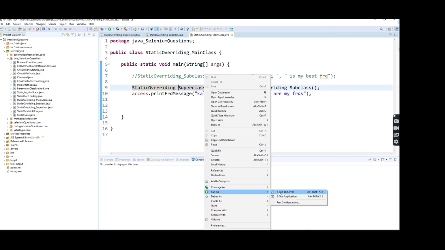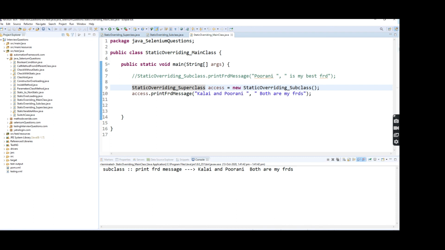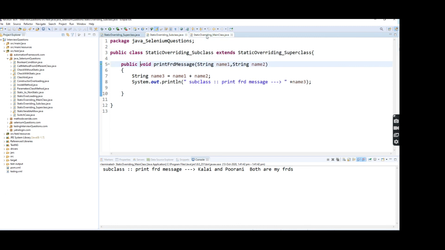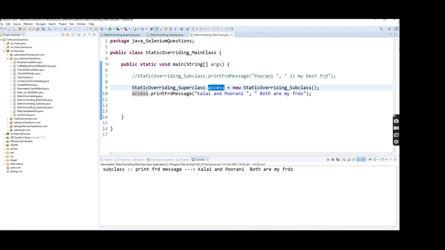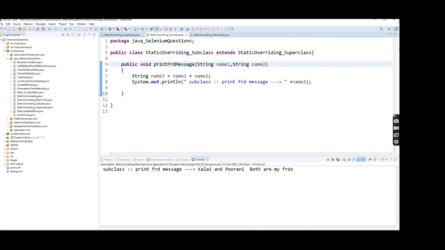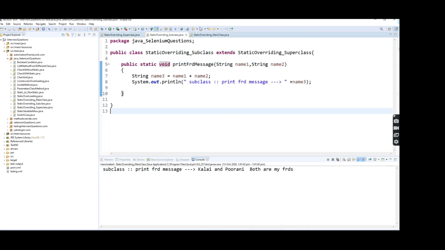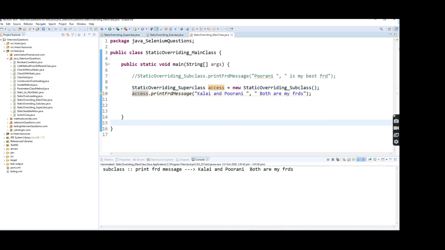Now I'm going to execute. See, the subclass method will be executed. The upcasting first looks into the subclass only, right? Because this reference variable is assigned to the subclass. So here I'm trying to implement the same concept for a static method. I'm going to change the non-static method to a static method. What happened? So here you can see it is now throwing an error.